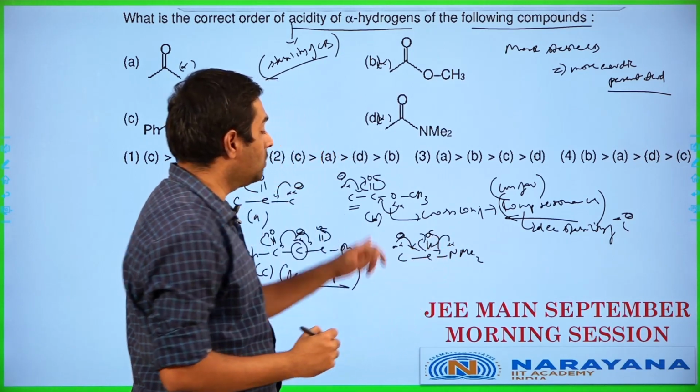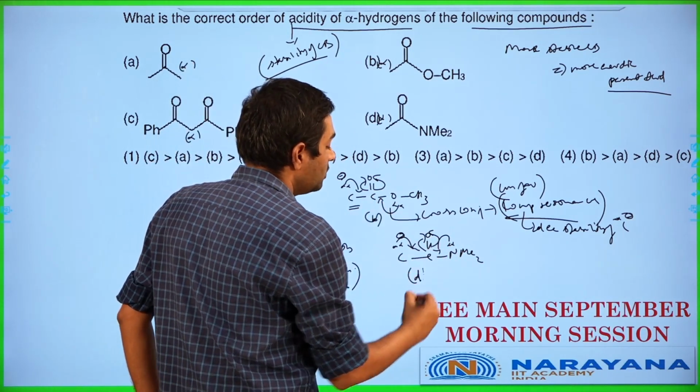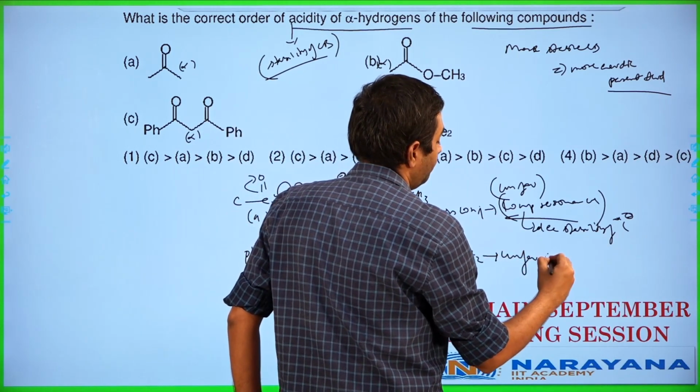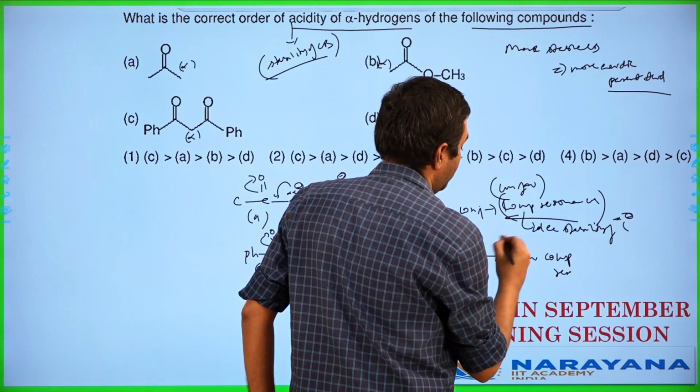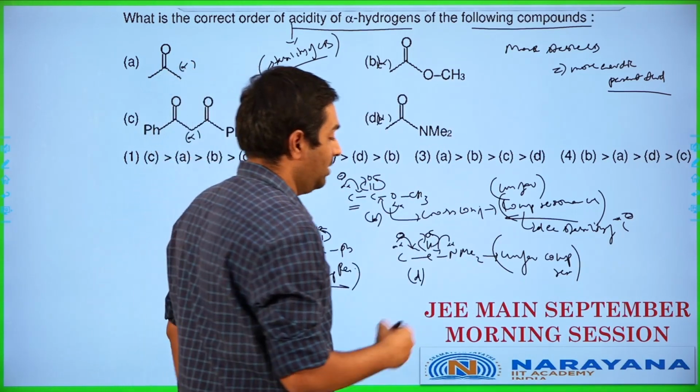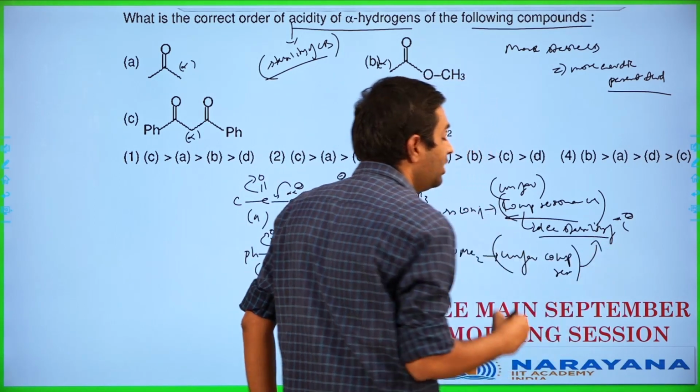So in this case also, this is similar to Bombay over here. So this is also going to be having unfavorable competitive resonance in this case. So this is also going to be unfavorable competitive resonance over here, which makes it less stable. So it is also going to be decreasing the stability of the C minus here.